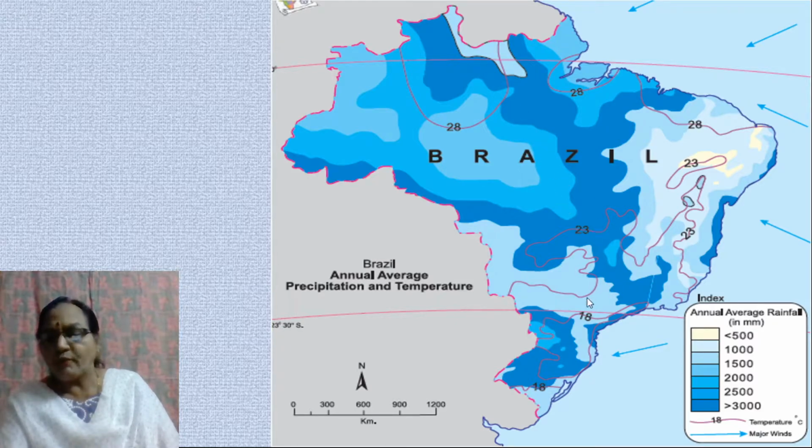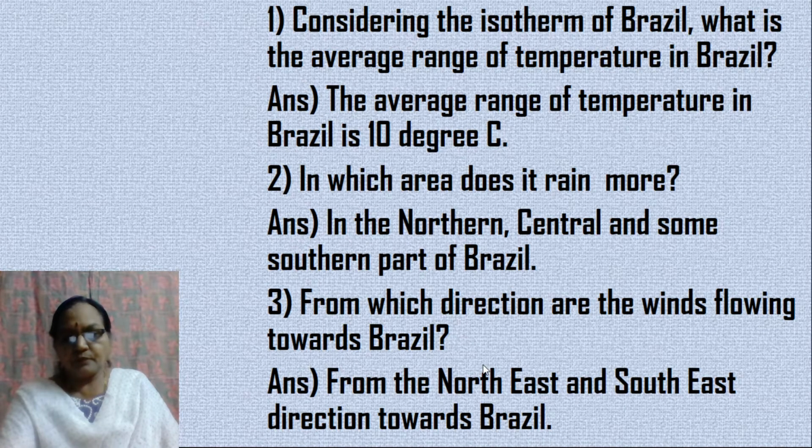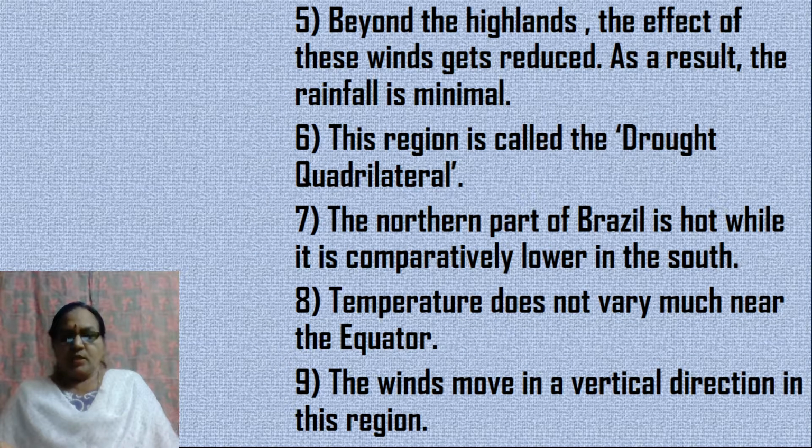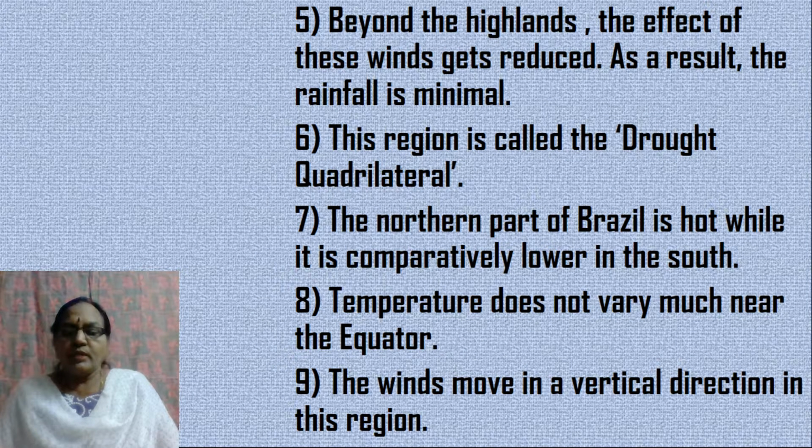But as you move away from the equator, because of the amount of rainfall received by these regions, we find the range of temperature becomes more. So temperature does not vary much near the equatorial region.